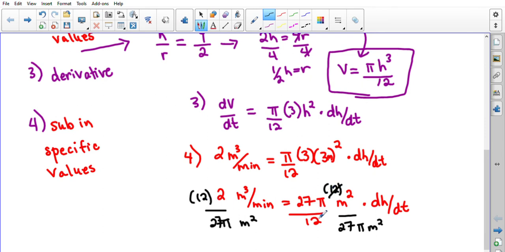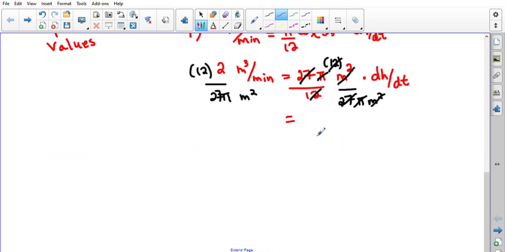So my 12 is canceled, the 27, the pi is gone, the meters squared is gone. And that means that now what's left on this side of the equation is simply our dh/dt. But we've got a few numbers over here. It looks like we've got 24 over 27 pi is what we have for a numerical value, an exact value, and our units have been simplified down to meters per minute, which makes sense for how the height is changing.